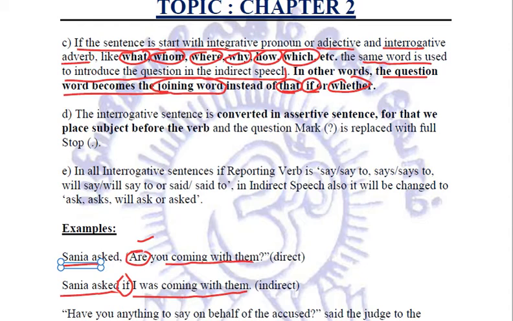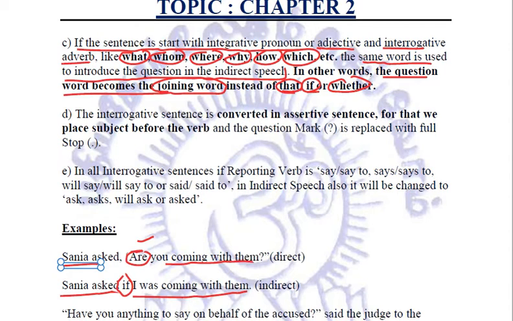This if or whether is used when the question in the inverted commas starts with is, am, are, was, were, do, does, etc. But if the question in the inverted commas, that is the direct reporting verb, starts with what, whom, where, why, how, which, then we do not use this if or whether. Right?